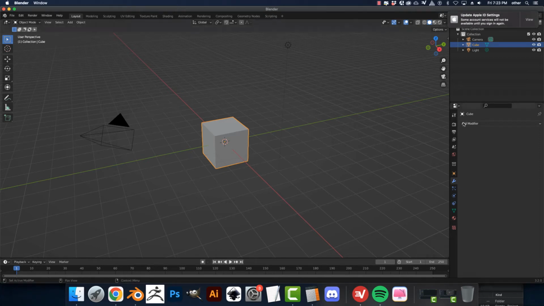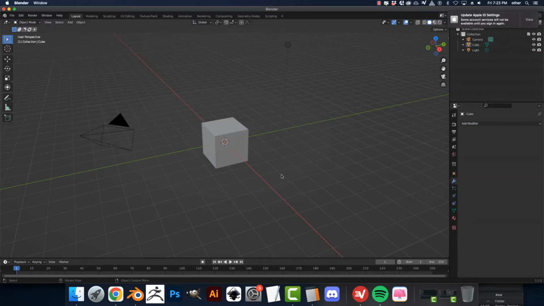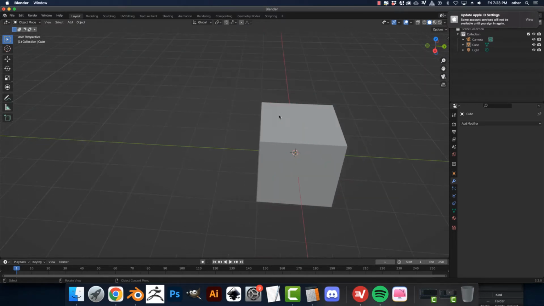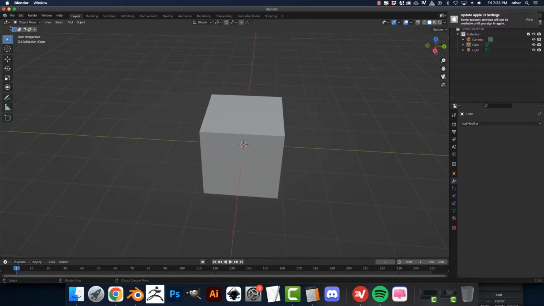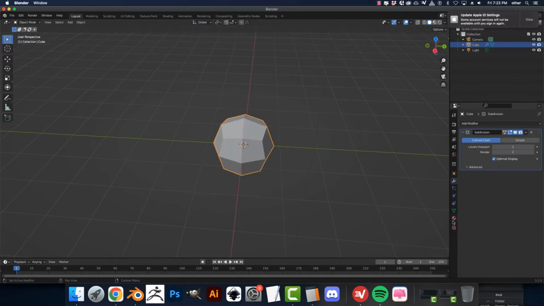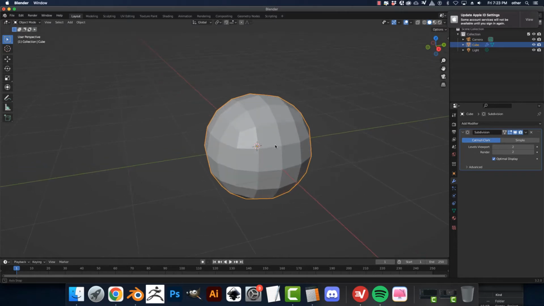Alright, so now we're going to learn how to use the modifier called Subdivision Surface. Okay, very handy. So with this, you could just take a cube, go into Object Mode, click on it, and go into Subdivision Surface. Then you up it, and I would keep it kind of low at first until you get used to it. You can always go higher, and you can always go back down lower too.